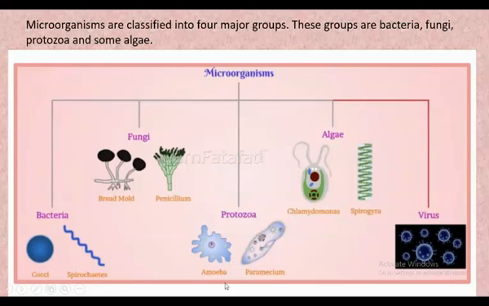Then next, for protozoa, we have examples of amoeba and paramecium. And for algae, we have Chlamydomonas and Spirogyra. So this is the classification of microorganisms.